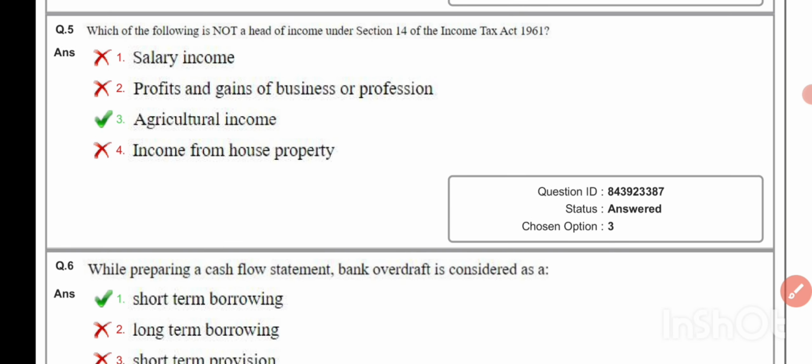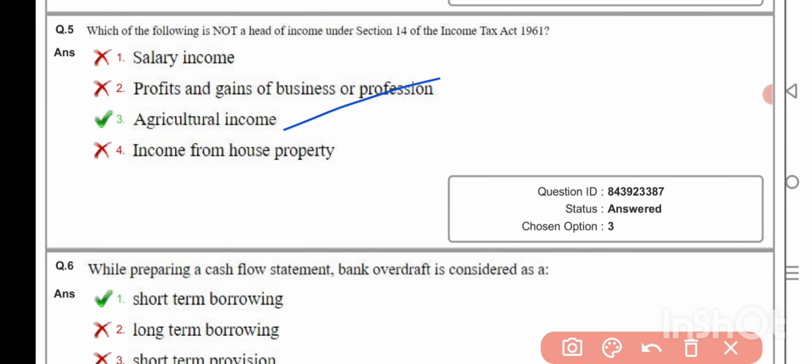Which of the following is not a head of income under Section 14 of the Income Tax Act 1961? Agriculture income. While preparing a cash flow statement, bank overdraft is considered as a short-term borrowing.